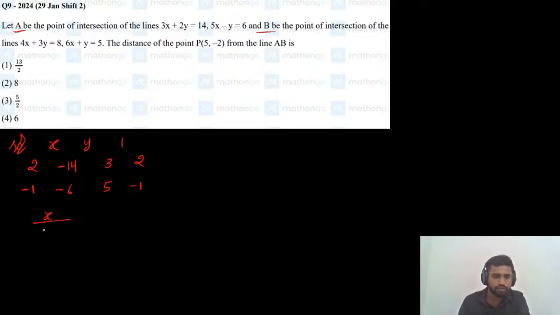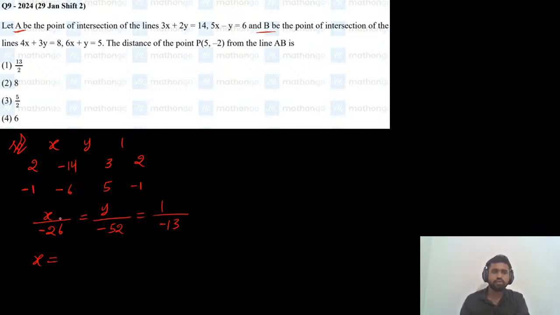-12 and -14, which is -26, equals y by -70 and -18. Okay, -70, and minus into minus is plus, so -70 and plus 18, which is -52, equals 1 divided by -3 and -10. -3 minus 10 is -13. So x equals to,